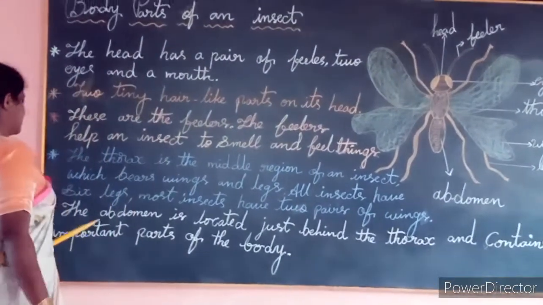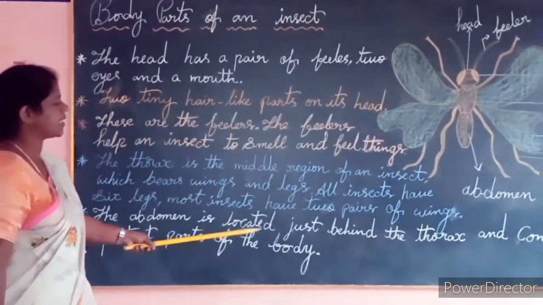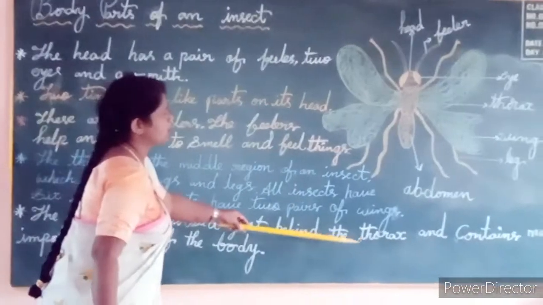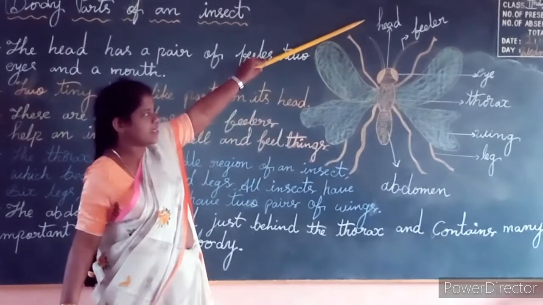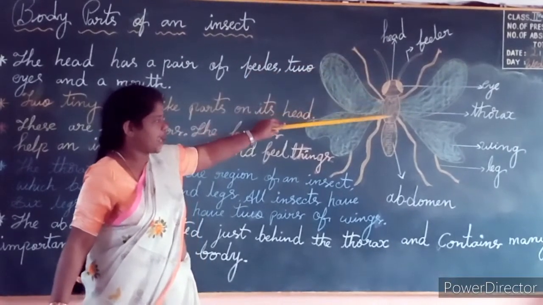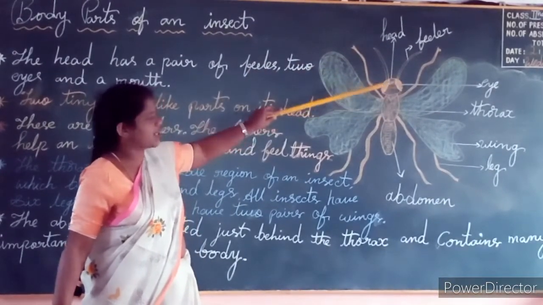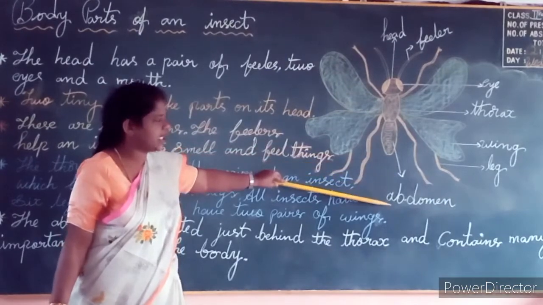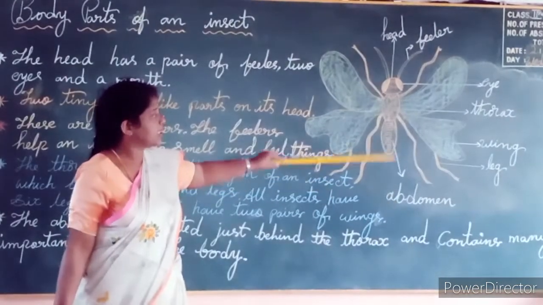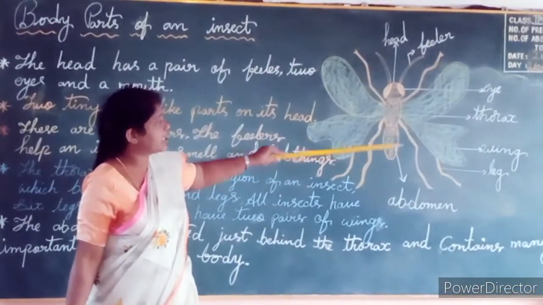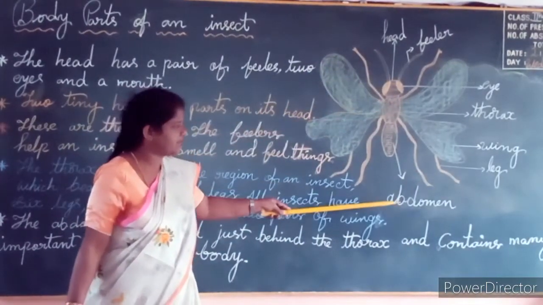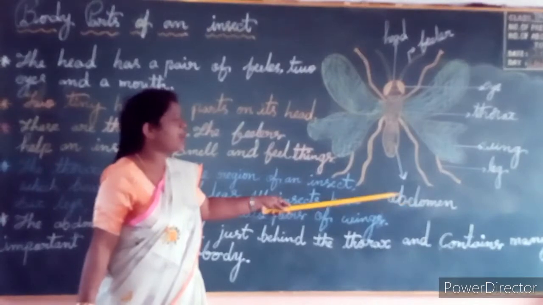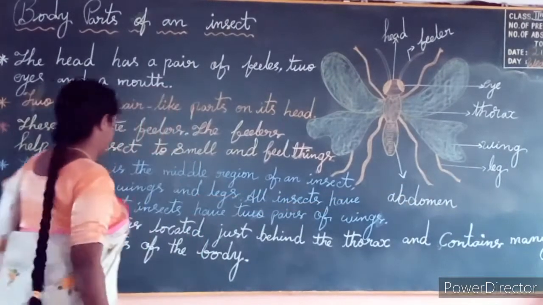Okay. Next, the abdomen is located just behind the thorax. First starting with the head. Yes. Then the thorax. And after the thorax, soon comes the abdomen, at the ending point of the insect.